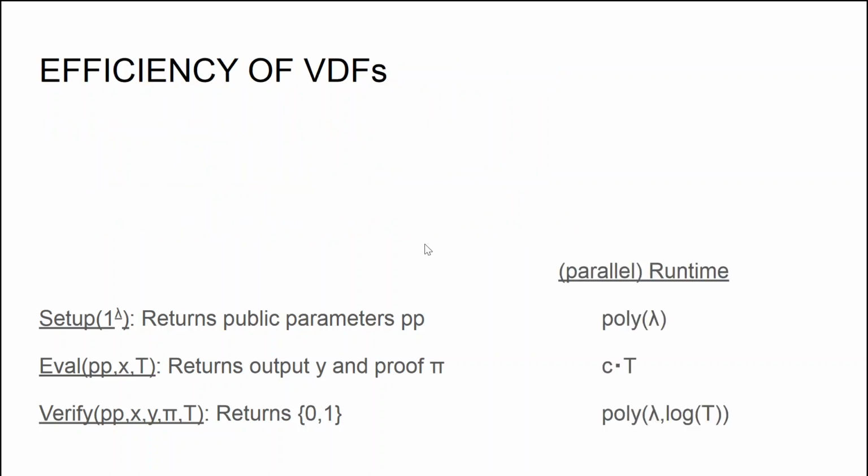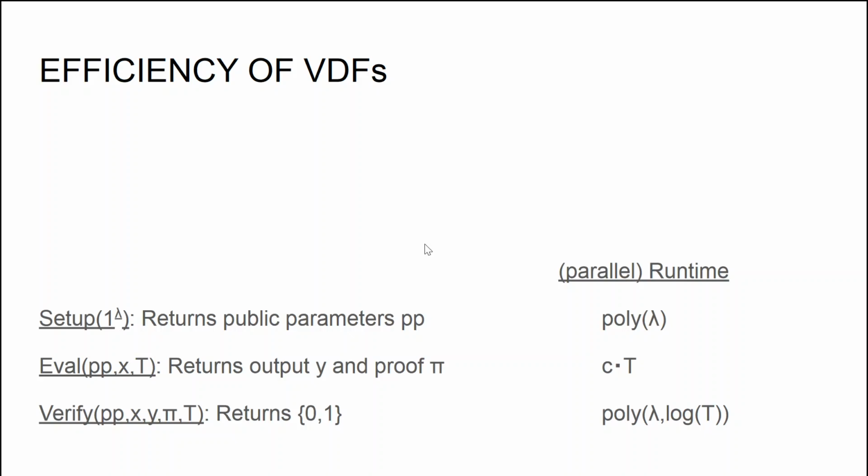As for efficiency of a VDF, we require that the algorithms satisfy the following bounds in terms of runtime. The setup algorithm should run in time polynomial in the security parameter, which in particular means that it is independent of t. And the evaluation algorithm should run in time c times t for a certain constant c.